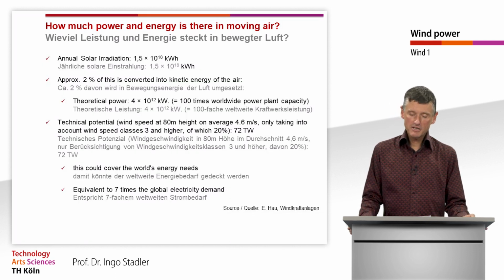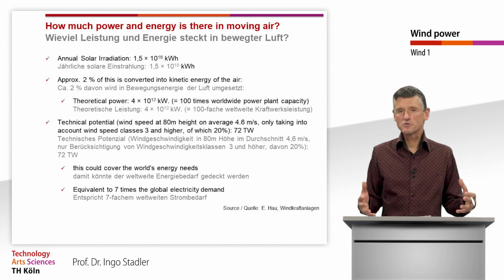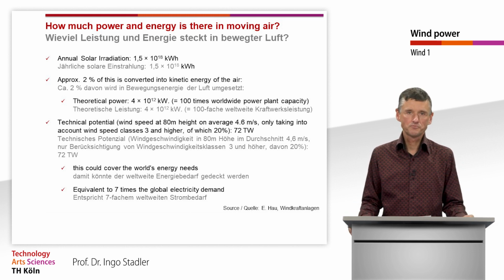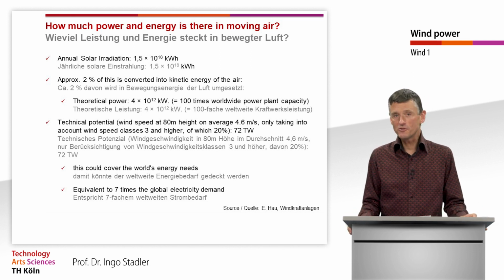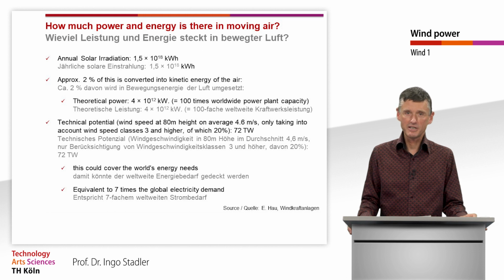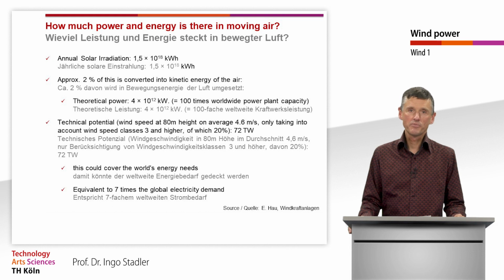And to end, I would like to discuss how much power and energy is really in this moving air. We already have learned that the driving force for wind is the solar irradiation. And the yearly solar radiation on Earth is 1.5 times 10 to the 18 kilowatt hours.